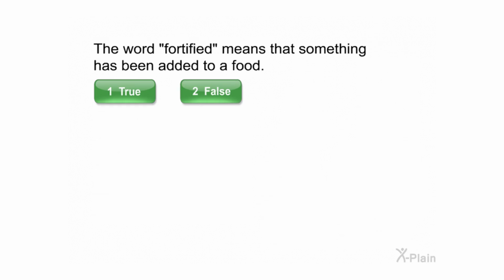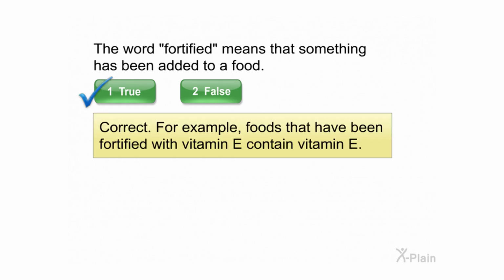The word fortified means that something has been added to a food. Select true or false. Correct. For example, foods that have been fortified with vitamin E contain vitamin E.